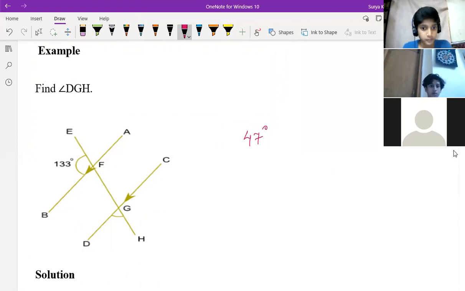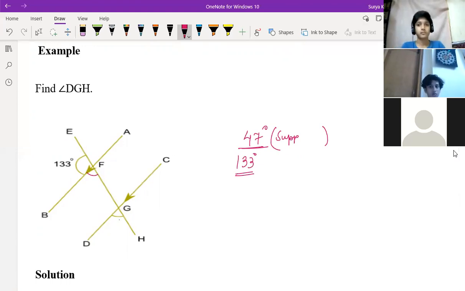What are you getting, Ashini? Sir, I think it is 133 degrees. 133 only. Who found 47, children? Sir, I also found 47. Which angle are you applying for 47? Supplementary. This and this are supplementary, the linear pair, and corresponding. How will you find the linear pair? Actually, you are just saying these two angles are equal, right? Yes, sir. This and this are equal.